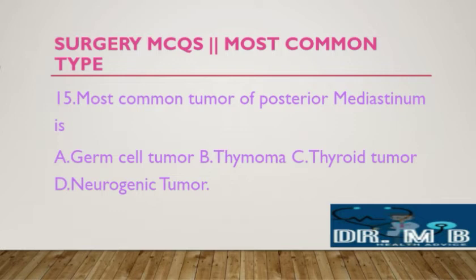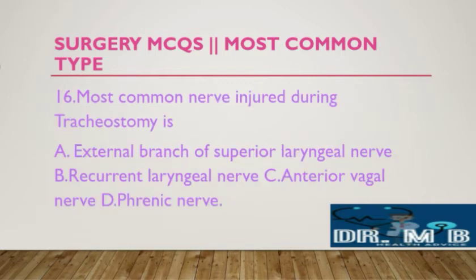Most common tumor of the posterior mediastinum is A. Germ cell tumor, B. Thymoma, C. Thyroid tumor, D. Neurogenic tumor. Okay, the correct answer is D, neurogenic tumor. Anterior mediastinum, thymoma, and posterior mediastinum, neurogenic tumor. Next question.